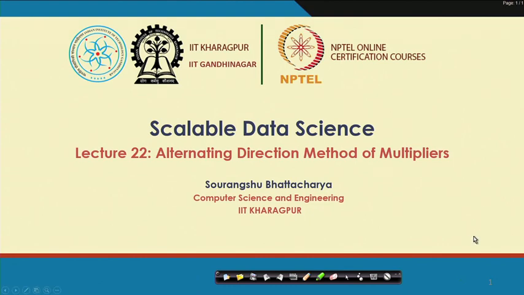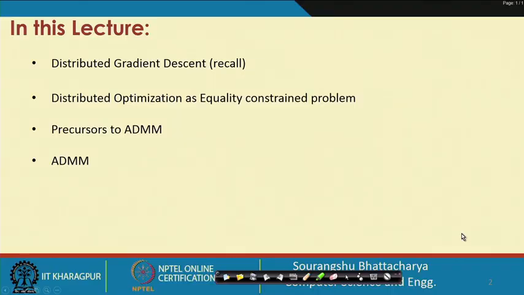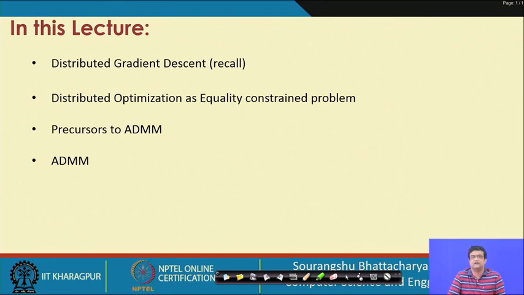Today's lecture is going to be on the alternating direction method of multipliers. We are first going to recall distributed gradient descent and the distributed optimization problem, and importantly discuss distributed optimization as an equality constraint problem.